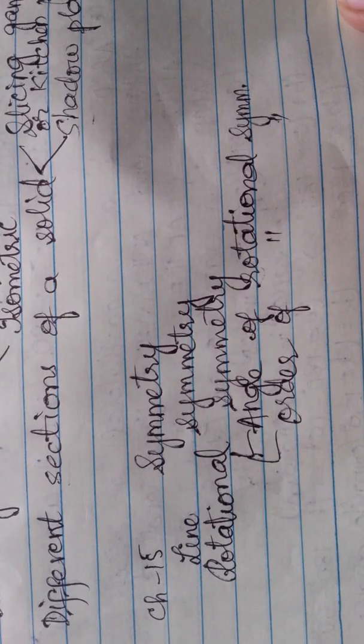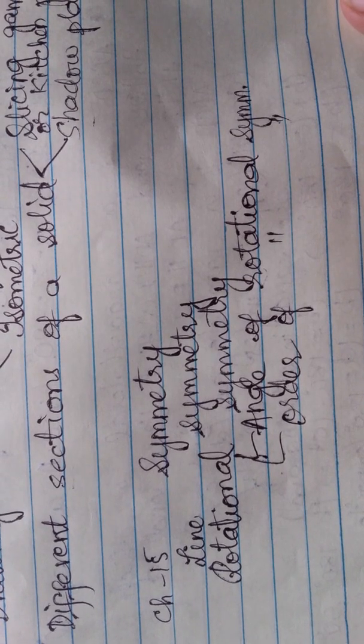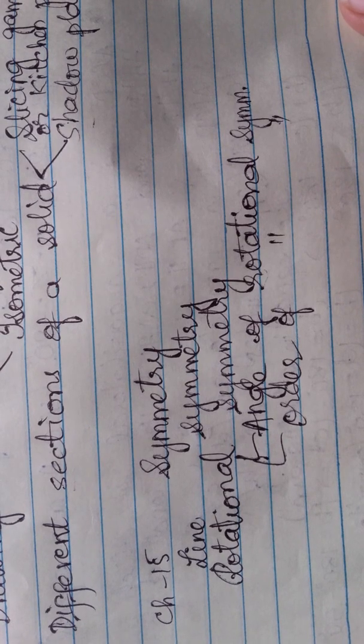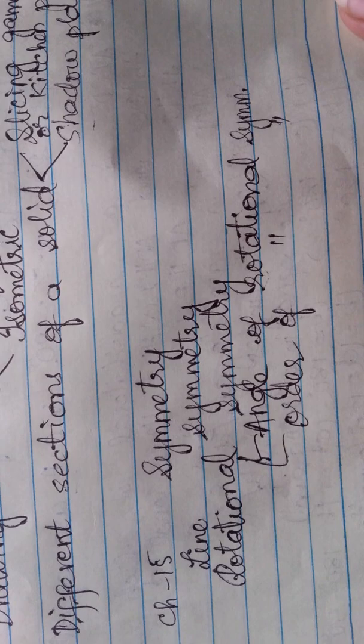The last chapter, chapter 15, is symmetry. In this you have learnt how to draw the lines of symmetry. Then you have learnt rotational symmetry, in which you have two things: angle of rotational symmetry and order of rotational symmetry. And the last exercise is important. See that you practice all the problems, and all the best for your exam children.